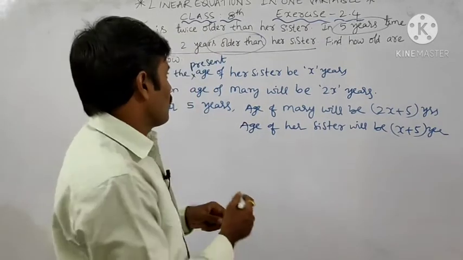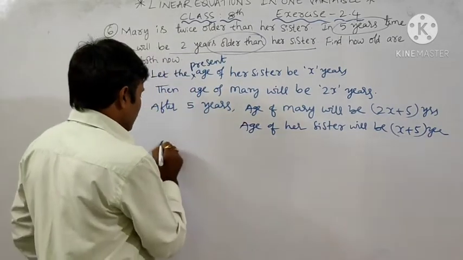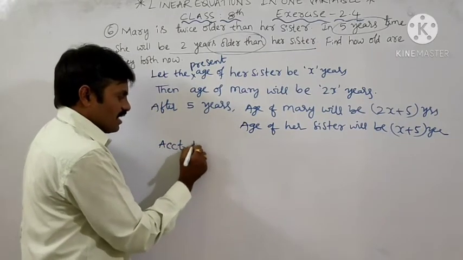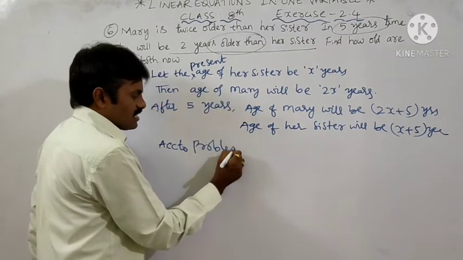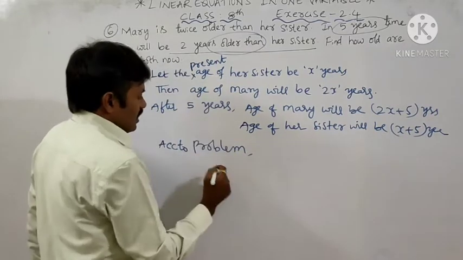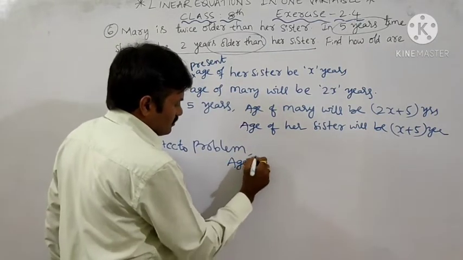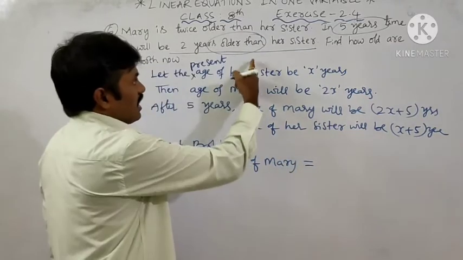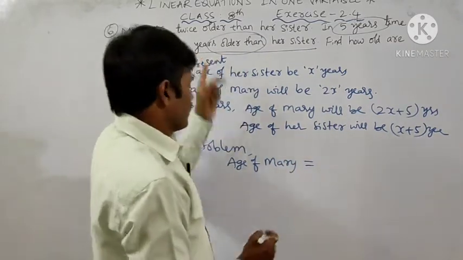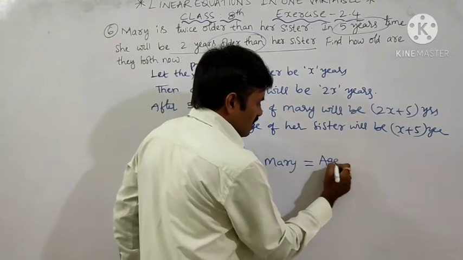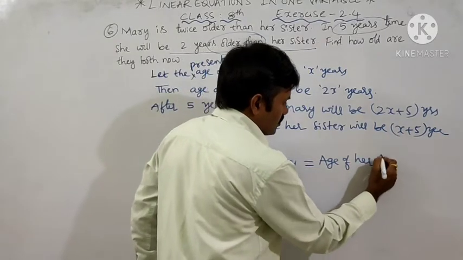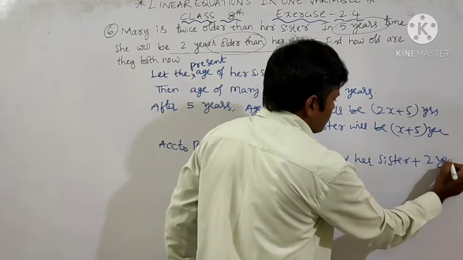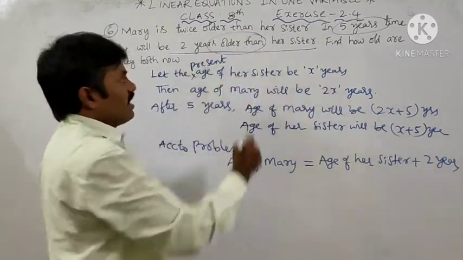Then according to the problem, the condition is: age of Mary is equal to age of her sister plus 2 years, because she is 2 years older than her sister.